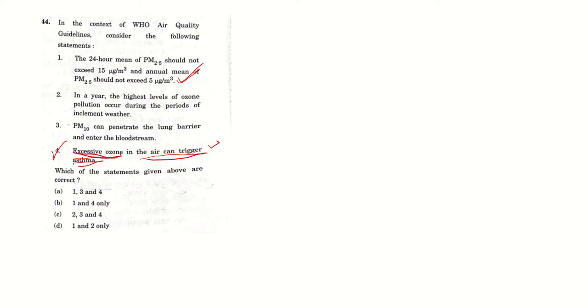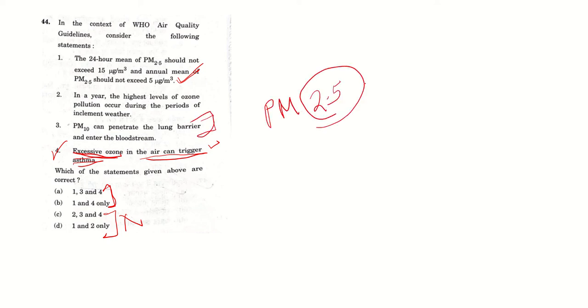And regarding this, we have found these two, so we can safely eliminate, and these two options A and B are there. But if you see the Hindu news of last year regarding this WHO air quality guidelines, clearly it is written that PM 2.5, that is 2.5 micron size particulate matter, can easily enter into our bloodstream by penetrating the lungs, but PM 10 cannot.